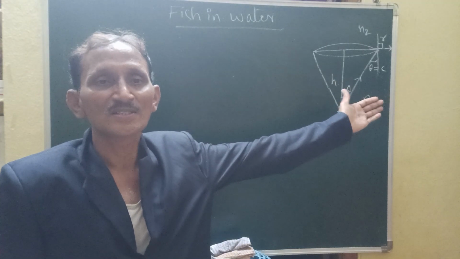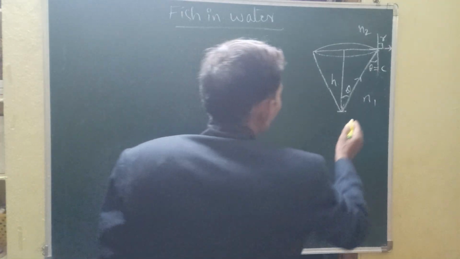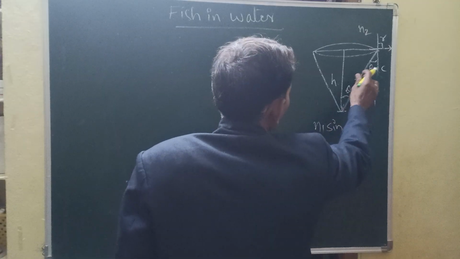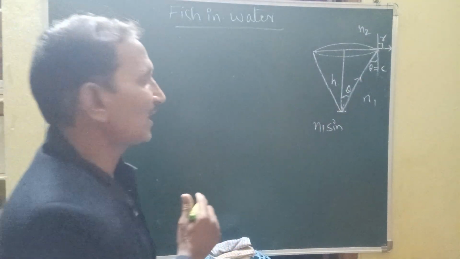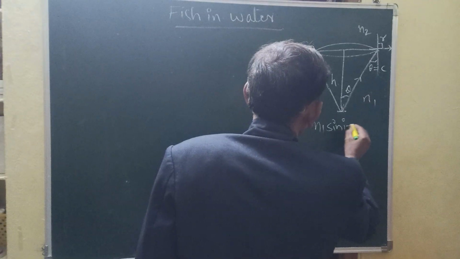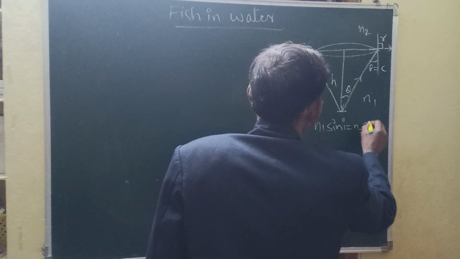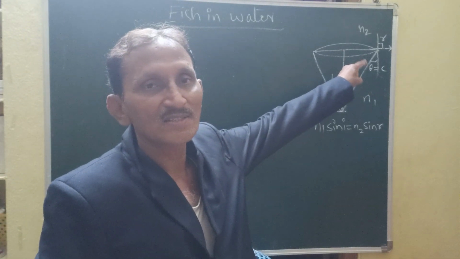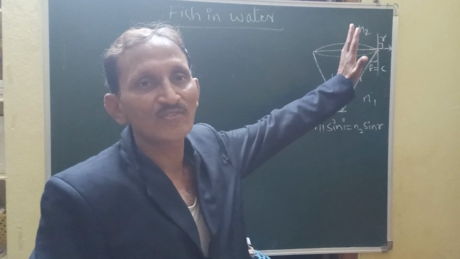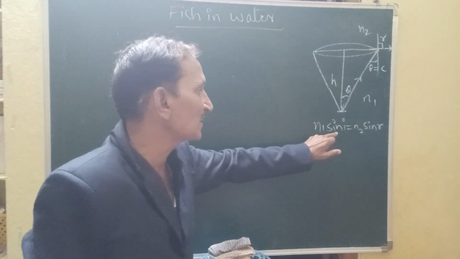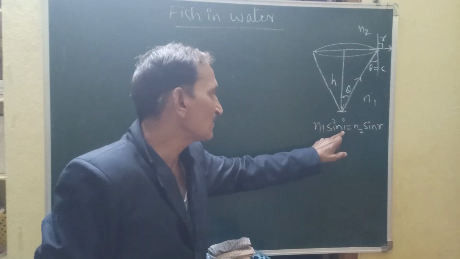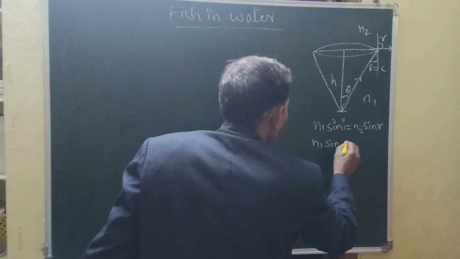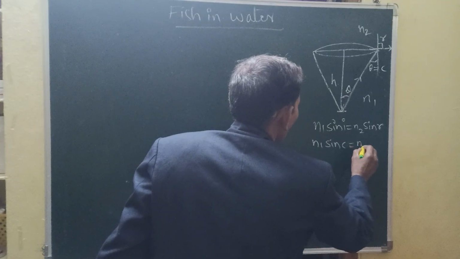We know Snell's law. n1 sin I, where I means the critical angle, is equal to n2 sin R. At this point, where the light is coming out from the interface of the two surfaces, we are applying Snell's law: n1 sin I is equal to n2 sin R. What is the I value here? The critical angle. So n1 sin C is equal to n2, the air medium.